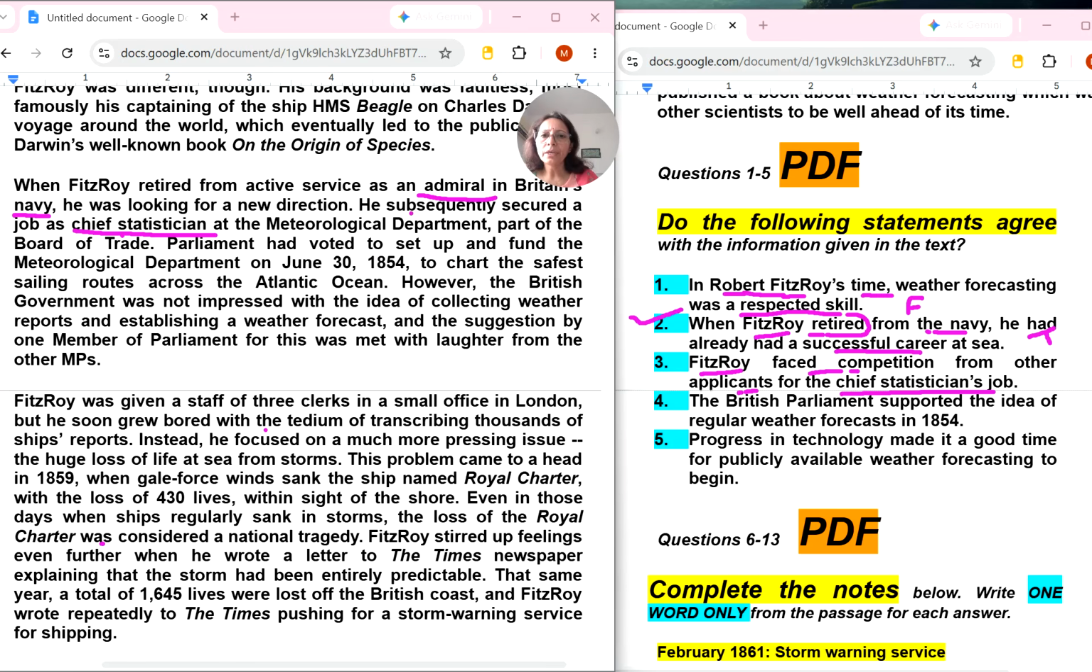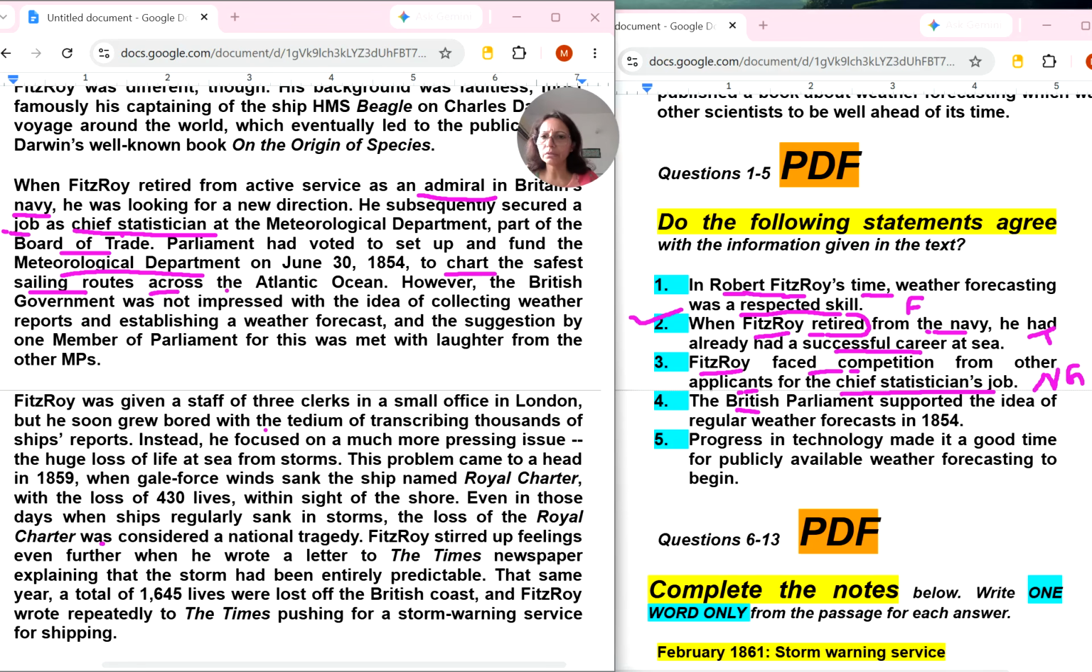Okay, so he subsequently secured a job as chief statistician at the meteorological department, part of the Board of Trade. Parliament had voted to set up and fund the meteorological department to chart the safest sailing routes across. Okay, they have not explained whether there was a competition for this job, so I will mark it not given. Okay, now fourth, the British Parliament.